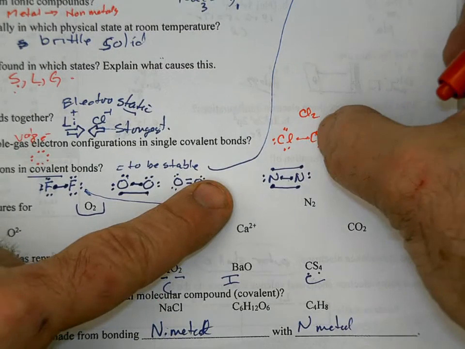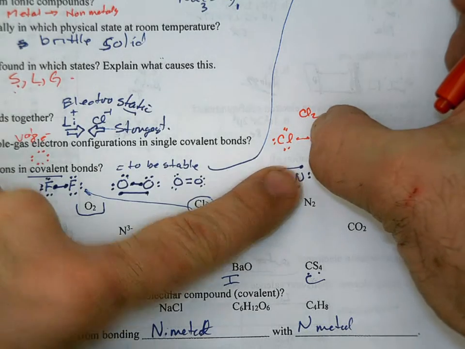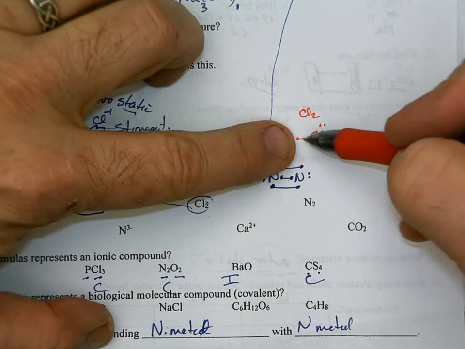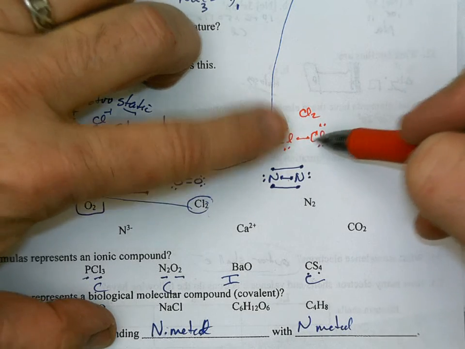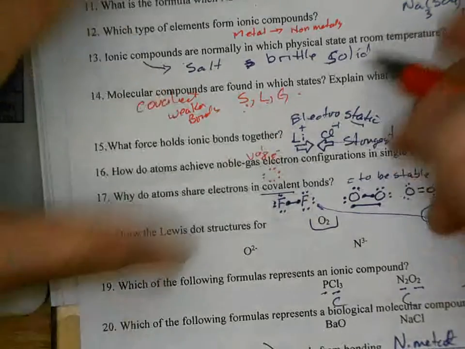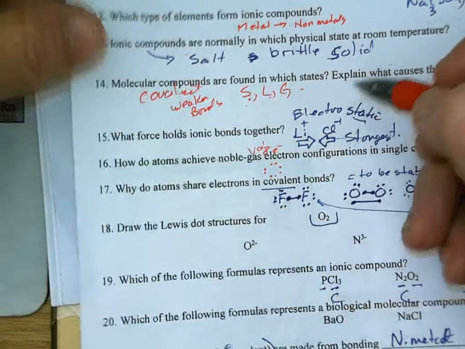Now, if you cover up this guy, 8 electrons. They don't care that they're sharing 2. They got 8 electrons. And the thing is now they're chemically attached. They're a true molecule, unlike an ionic compound, which is a metal and a nonmetal just being attracted to each other because they've gained or lost electrons.